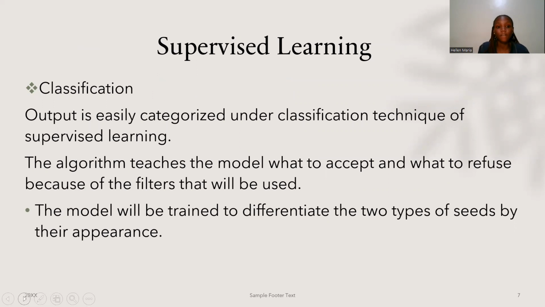Now, the techniques in supervised learning. In supervised learning, we have classification. Under classification, the output is categorized. As we said before, the algorithm will teach the model to accept only what should be accepted according to the rules and regulations. If we train this model to only accept green seeds or only accept the brown ones, anything other than that, it will reject. So that's the classification technique in supervised learning.